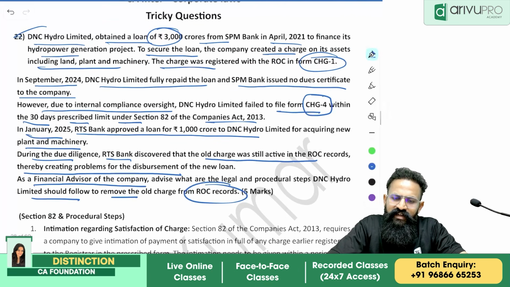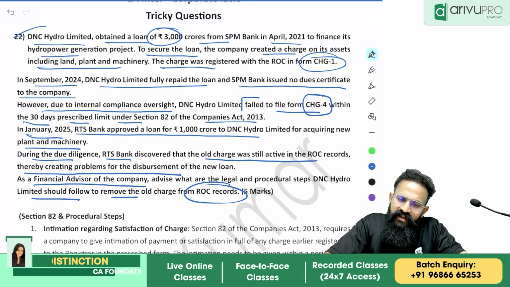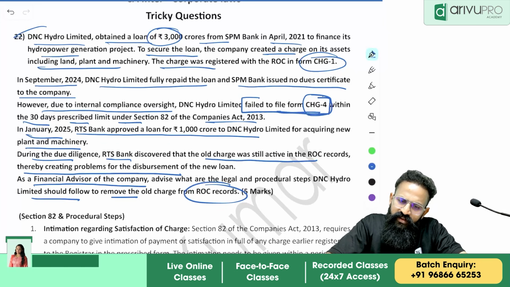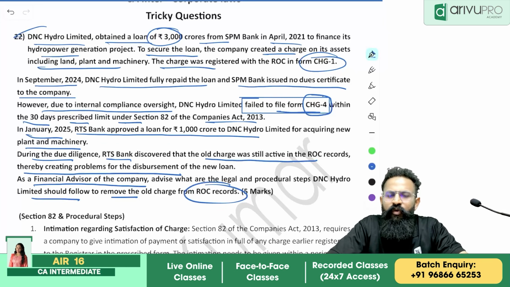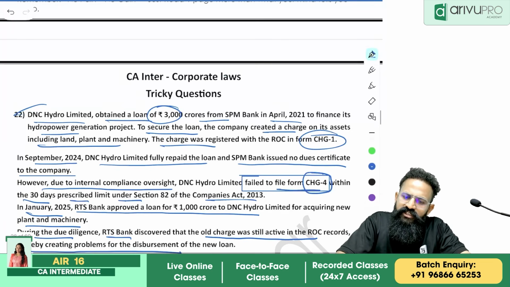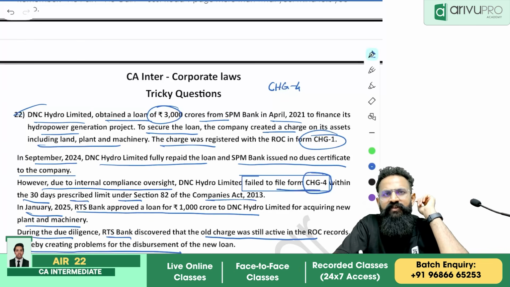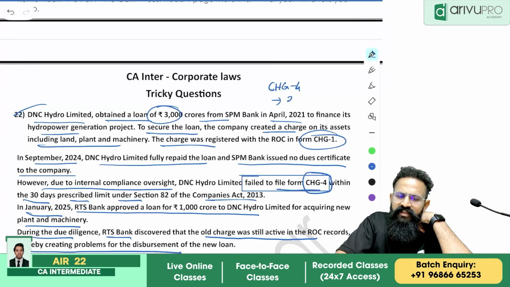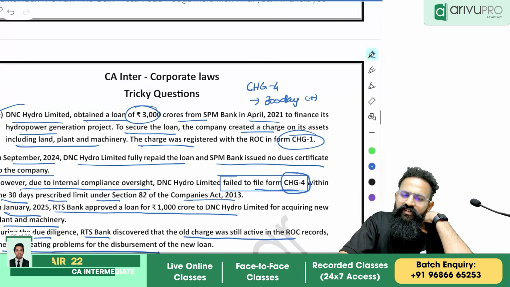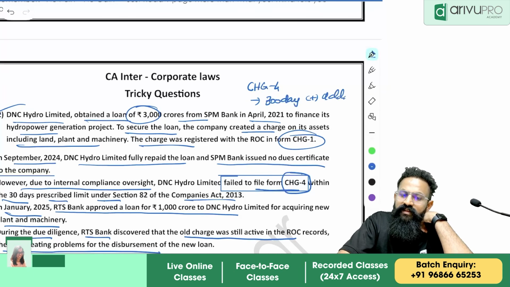First thing, they should have done it within 30 days. Correct? But it is clearly said they failed to file form CHG4 within 30 days. So what should the company do? The company should file form CHG4. If you had filed it within 30 days, it would have been normal fees. Now you should file it within 300 days with additional fees. Remember, correct?